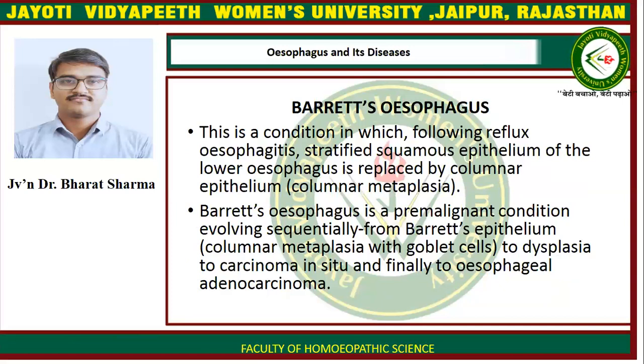Now, Barrett's esophagus. This is a condition in which, following reflux esophagitis, stratified squamous epithelium of the lower esophagus is replaced by columnar epithelium. It is also known as columnar metaplasia. Barrett's esophagus is a pre-malignant condition evolving sequentially from Barrett's epithelium, columnar metaplasia with goblet cells, to dysplasia, to carcinoma in situ, and finally to esophageal adenocarcinoma.